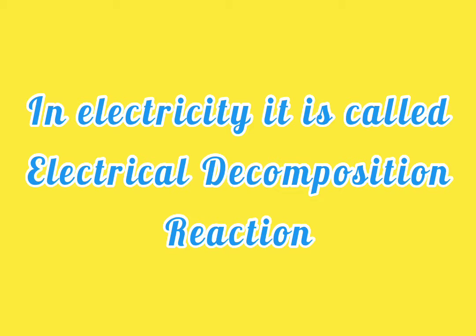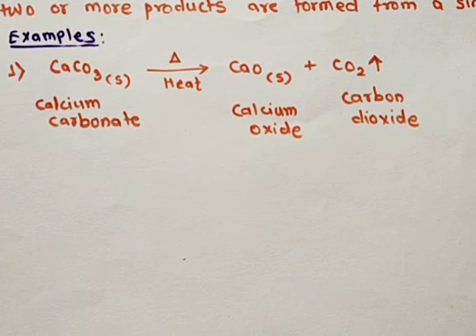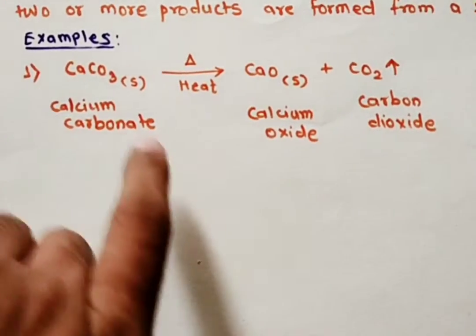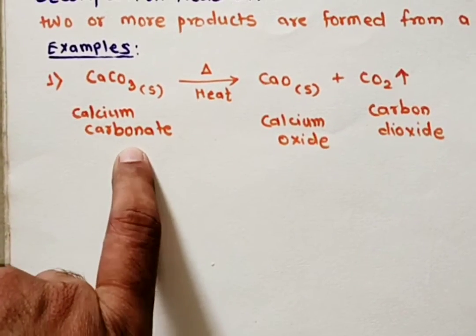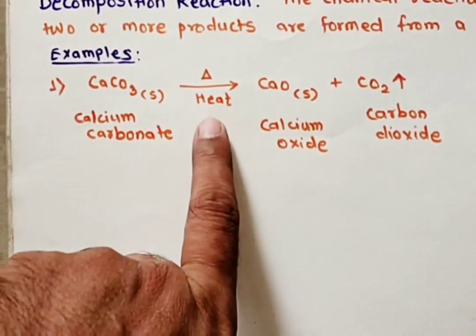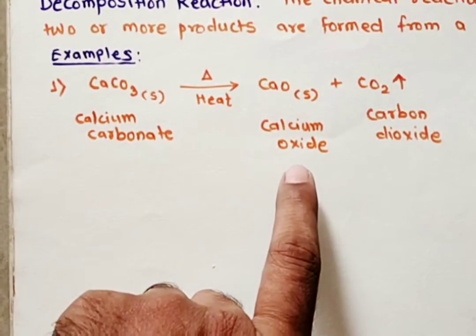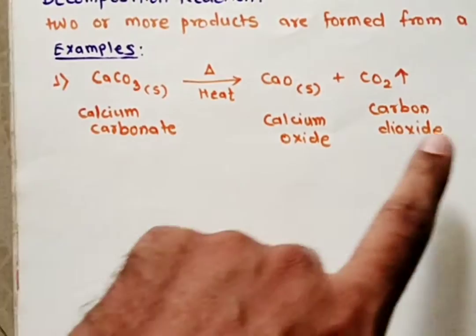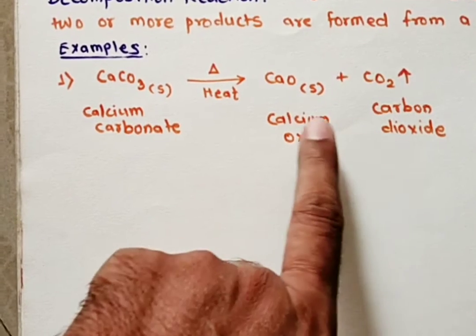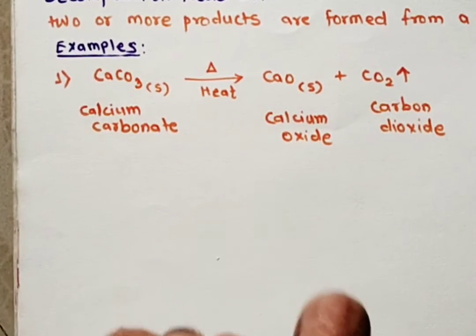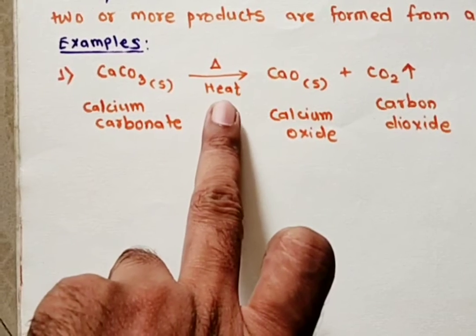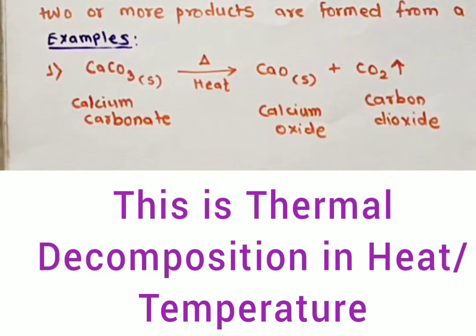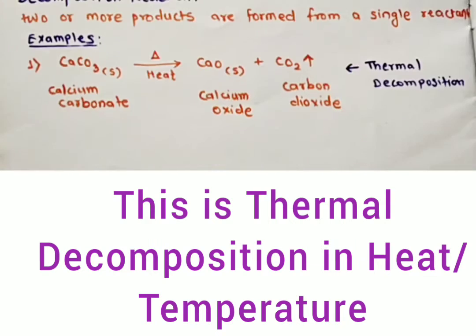Suppose we carry out the decomposition in the presence of electricity, higher voltage, it is termed electric decomposition. For example, if we study the decomposition reaction of calcium carbonate, which is a solid, when it is heated, it gets decomposed into two products. One is calcium oxide, a solid, and the second is carbon dioxide gas. Here the decomposition reaction takes place in the presence of heat, hence it can be termed a thermal decomposition.